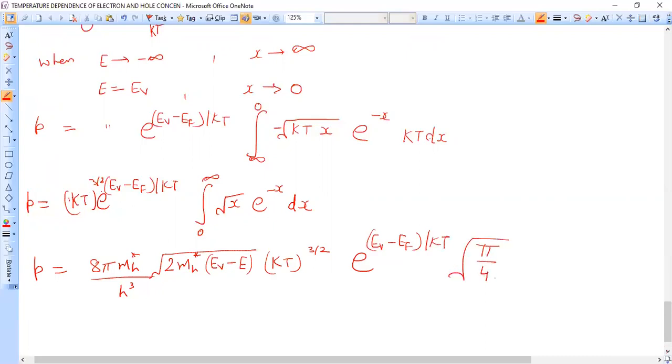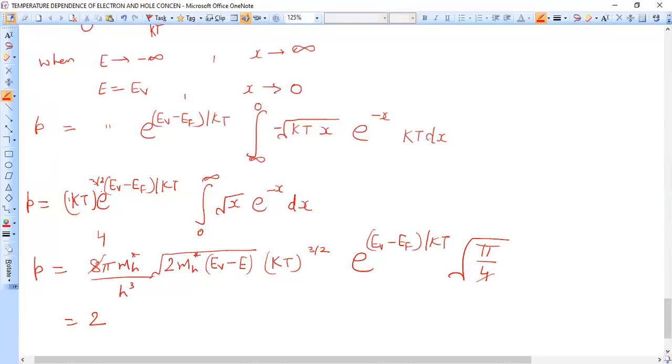Now from this pi by 2, this 2 is cancelled with this 8, it becomes 4. Writing 2 at the side, and 2 with this 2, this becomes 2 raised to power 3 by 2, mh star raised to power 3 by 2, kT raised to power 3 by 2.